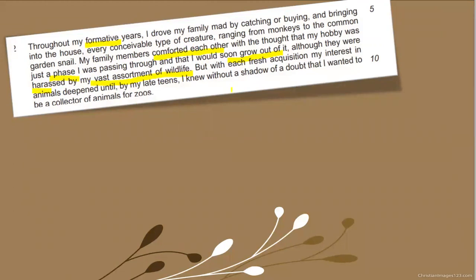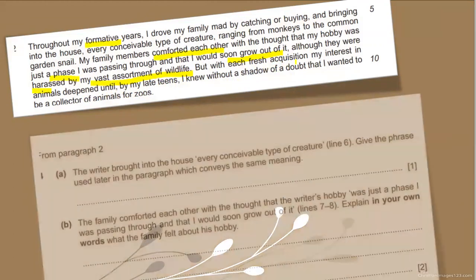But with each fresh acquisition, my interest in animals deepened until by my late teens, I knew without a shadow of doubt that I wanted to be a collector of animals for a zoo. So with the passage of time, his interest was not lessening, rather it was increasing.